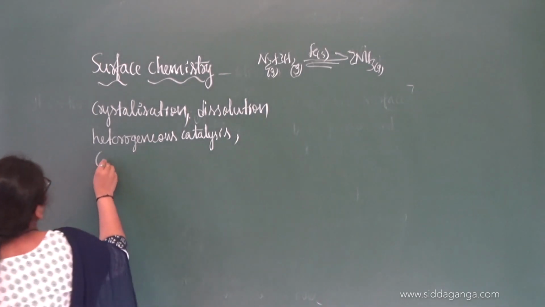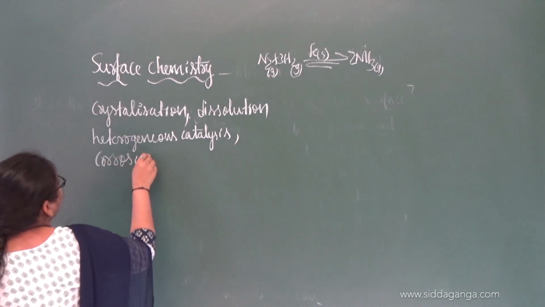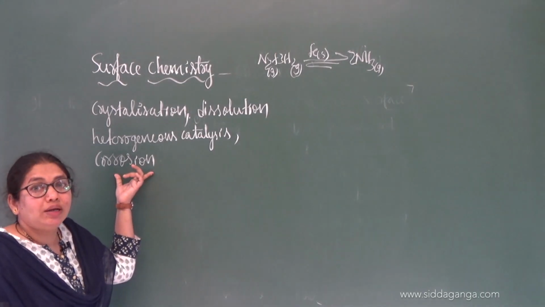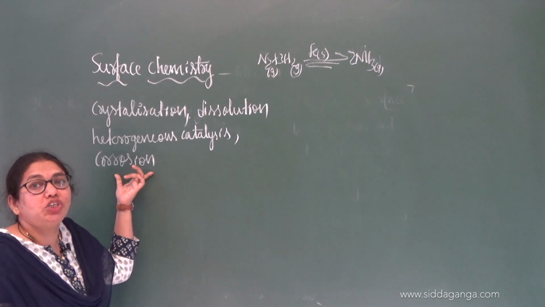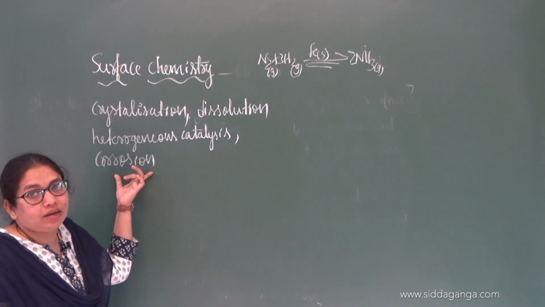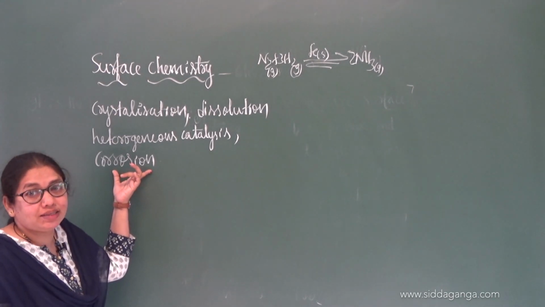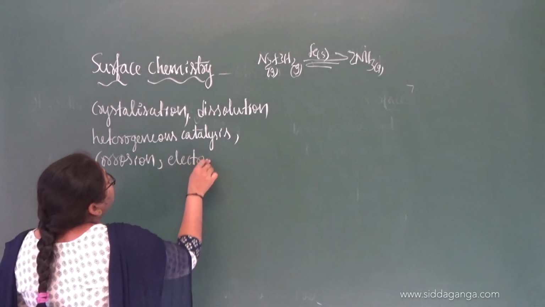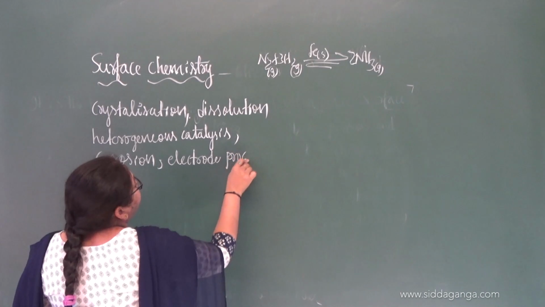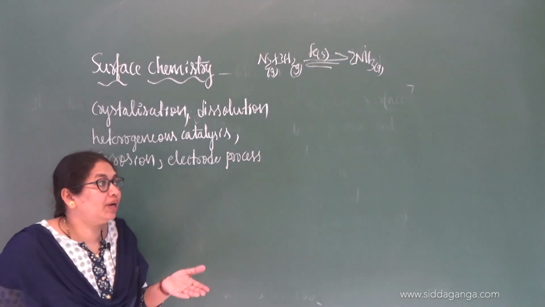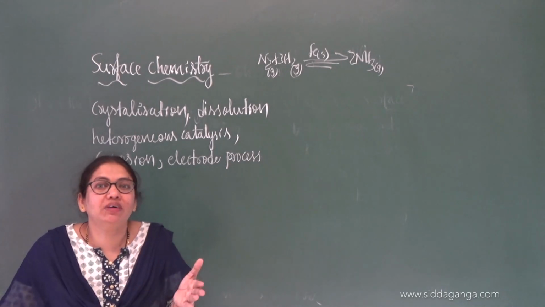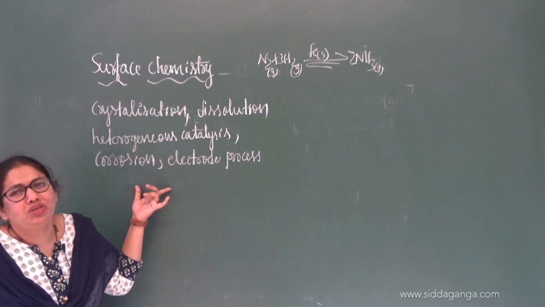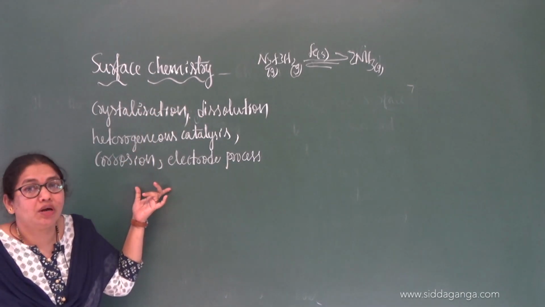Likewise, we can have one more example, corrosion. This is also an example of surface phenomenon. What is corrosion? It is the loss of metal by the action of moisture and air. The rusting example is corrosion, where metal is lost. And you can have the example of the electrode process. You know about the deposition of one metal over the surface of another metal. That is also an example of surface chemistry. So many examples can be given of surface phenomenon.